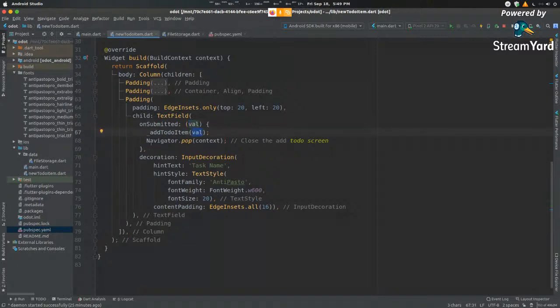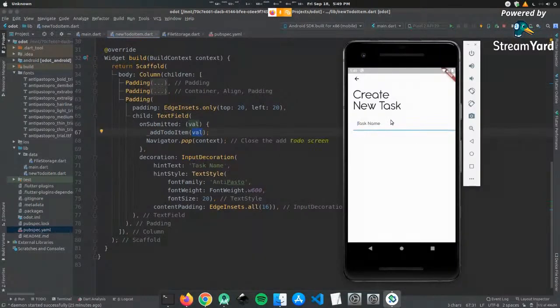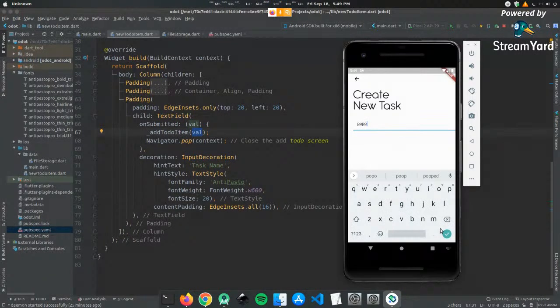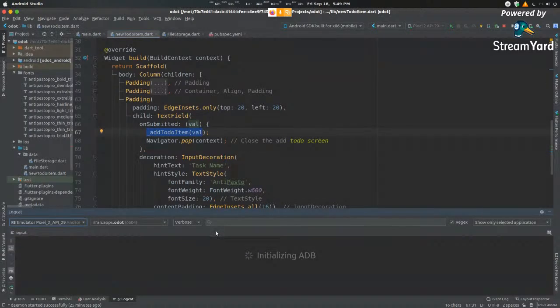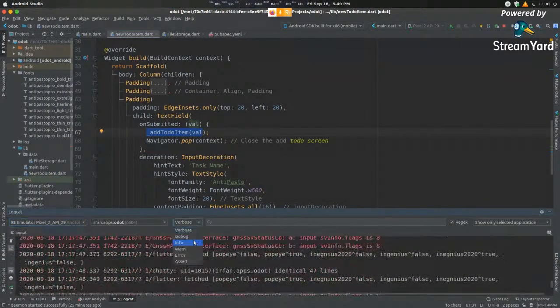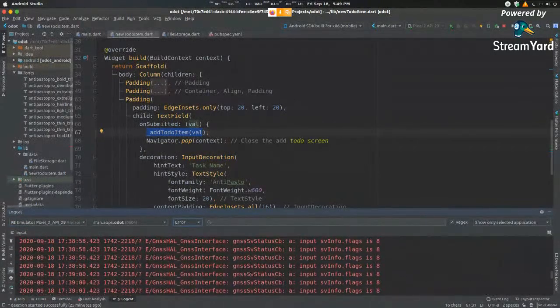Add it in. And once I add it in, I am popping from the navigator. So that removes this screen altogether. So if I type in something here and I click tick, this would pop me off. But it does not, because we haven't defined our add to do item. It's currently getting stuck here. If we check into our logcat, it would give multiple errors saying that that function isn't defined.